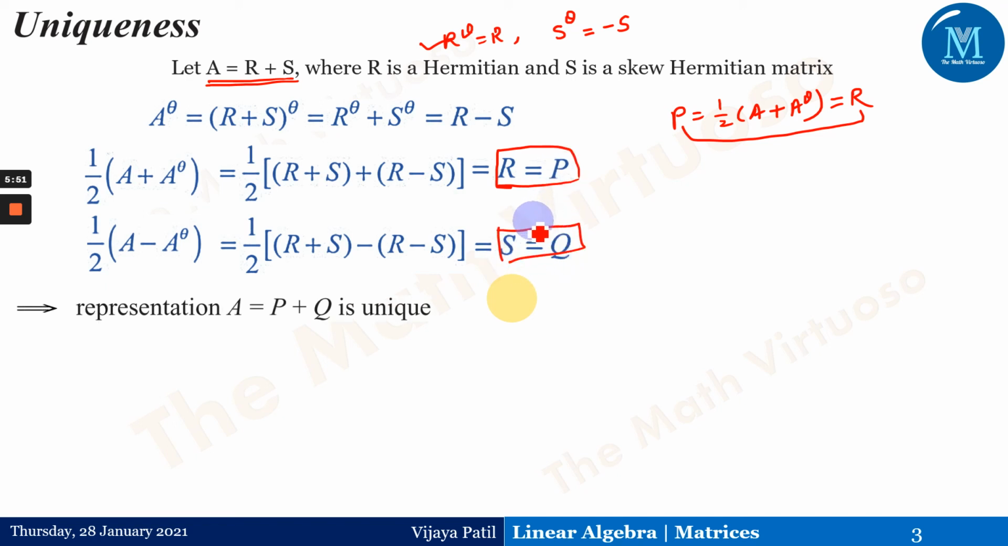And therefore, this representation, A equals P plus Q, is unique. No other such expression would exist: every square matrix is uniquely expressed as the sum of a Hermitian and a skew Hermitian matrix.